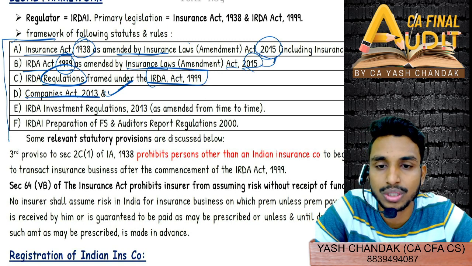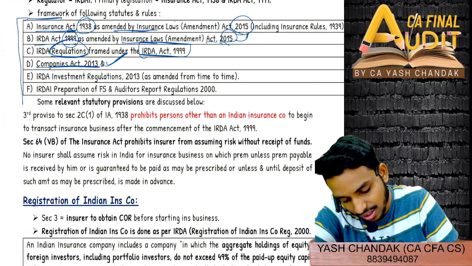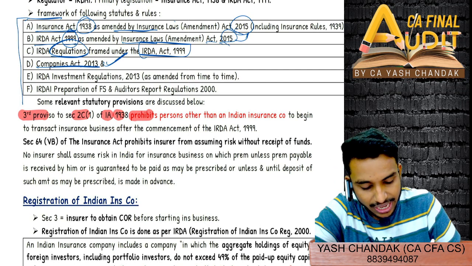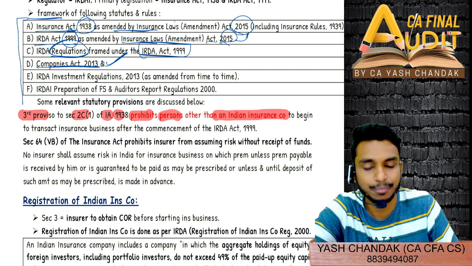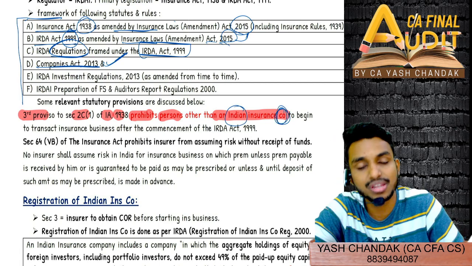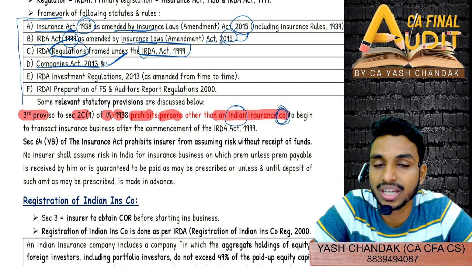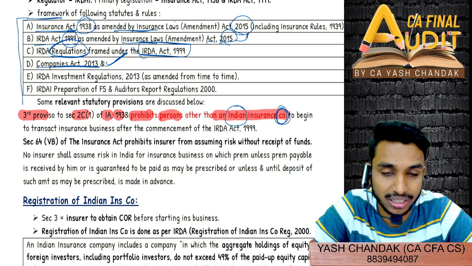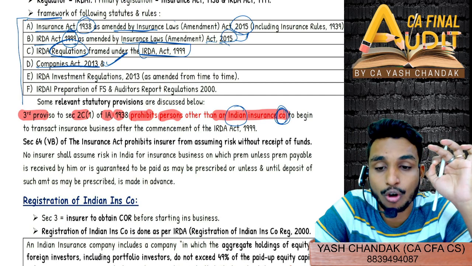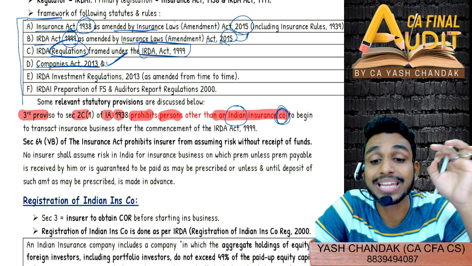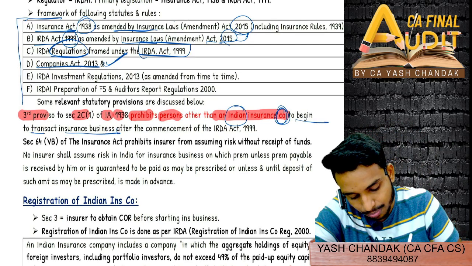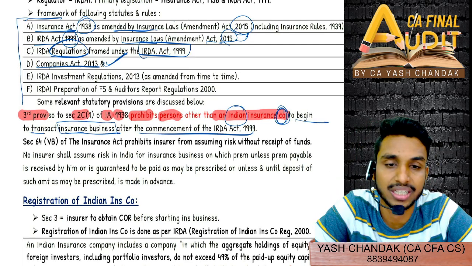Now a few important statutory provisions, very important. The first one is that the third proviso to section 2C of the Insurance Act 1938 prohibits any person other than an Indian insurance company. That means two keywords are there: first is company, and the second is Indian. So you need to be first of all in the corporate form, company form, and secondly an Indian company only, to begin to transact insurance business after the commencement of the IRDA Act 1999.